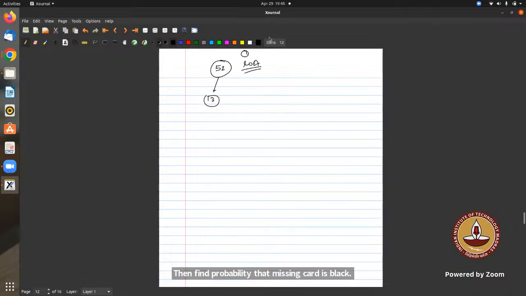Okay, 13 are red, but red can be 26, right? Yeah. So out of 52, 13 have already been examined. So how many cards do we have? 51 out of 51, because one is lost. Okay, fine. Yeah, 51.